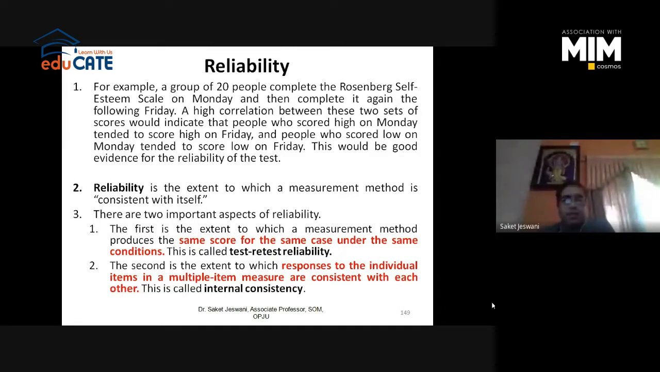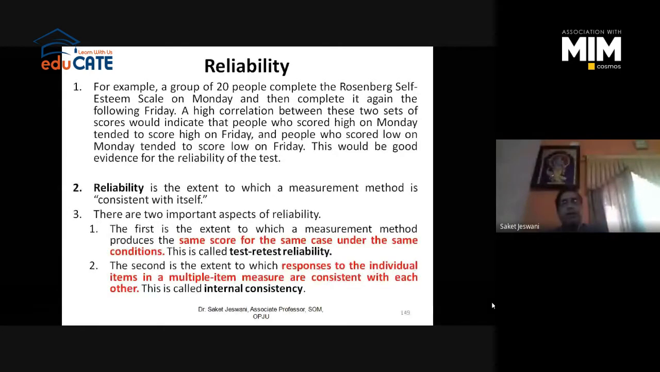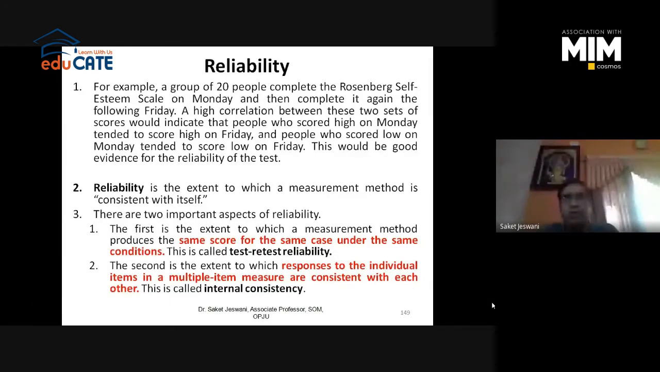So reliability is basically consistency with itself. It is known as consistency within itself, right? There are two important aspects of reliability. The first is the extent to which a measurement method produces the same score for the same cases under the same conditions.